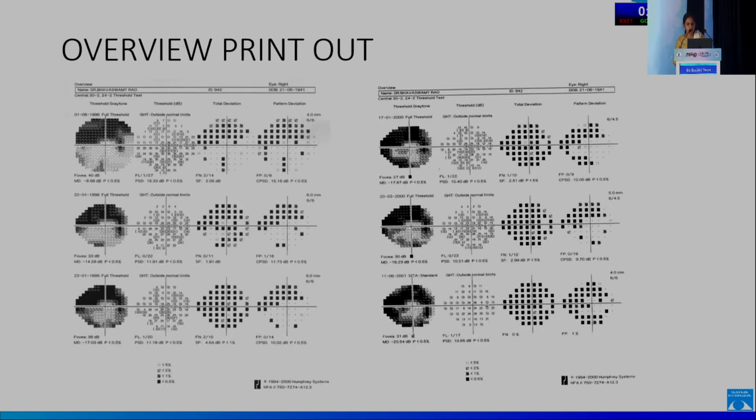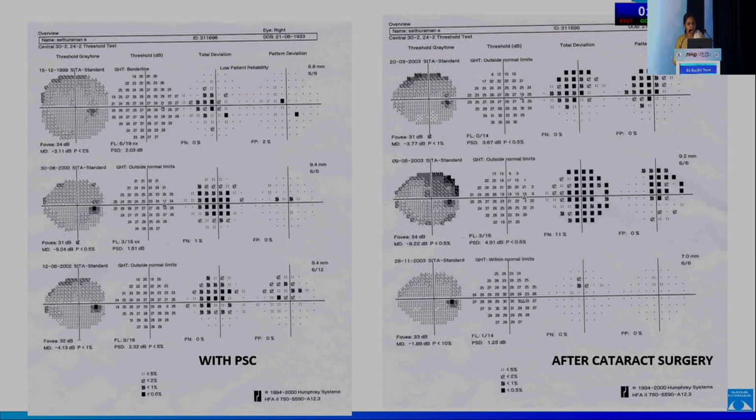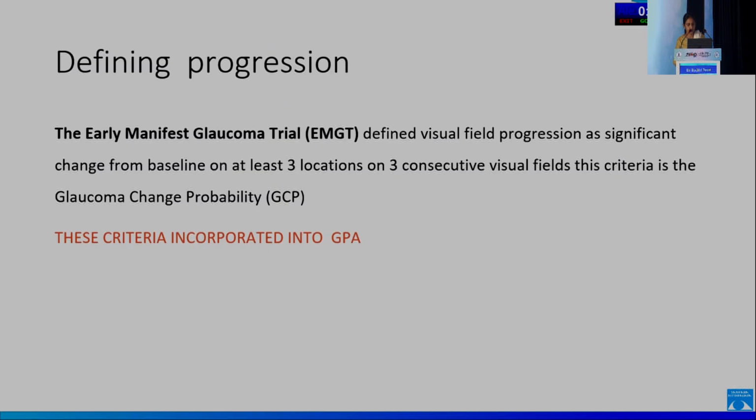This is an example of an overview printout, which gives you all the visual fields in one look. This is another example in which the patient had a cataract, so you can see the depressed total deviation and pattern deviation, and after cataract surgery you can see that all these defects have disappeared in the last report.